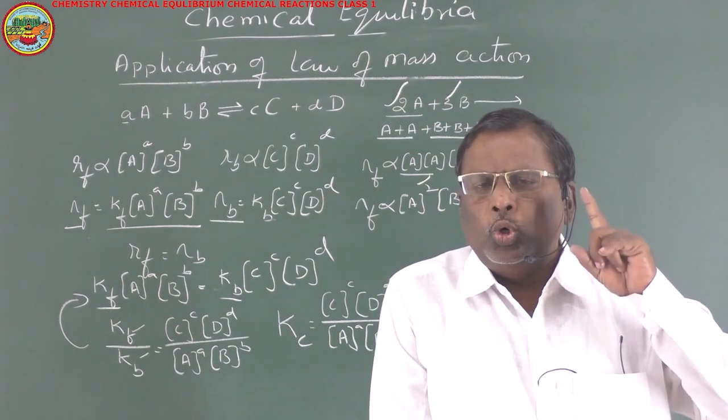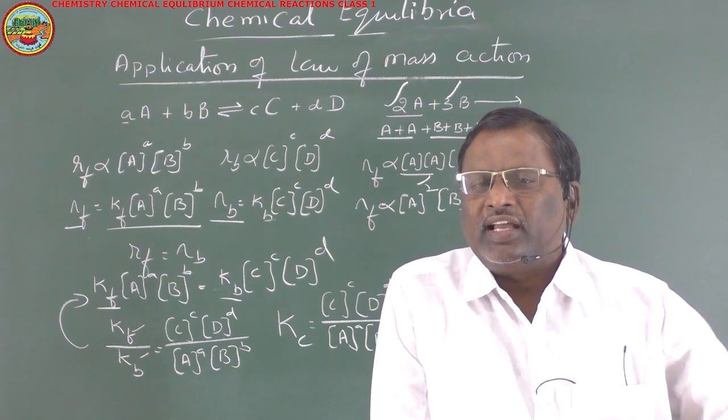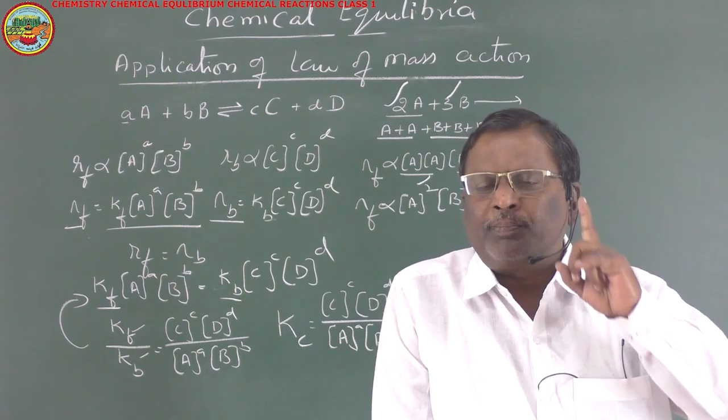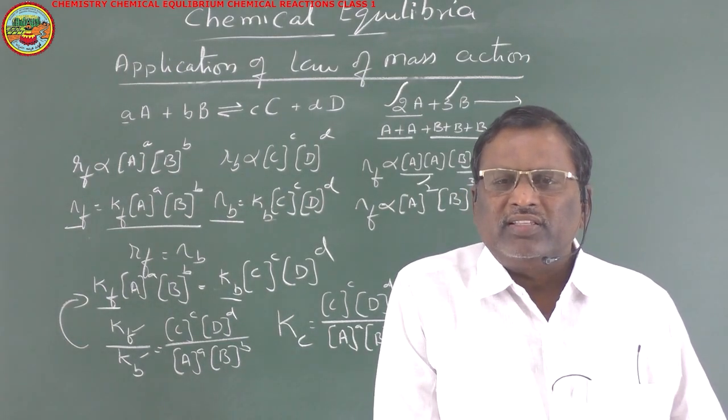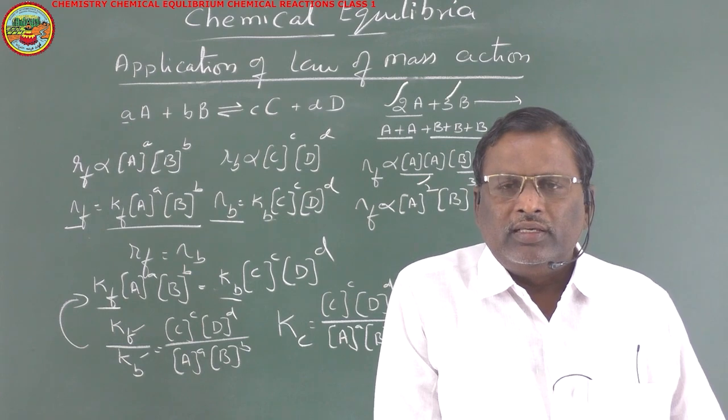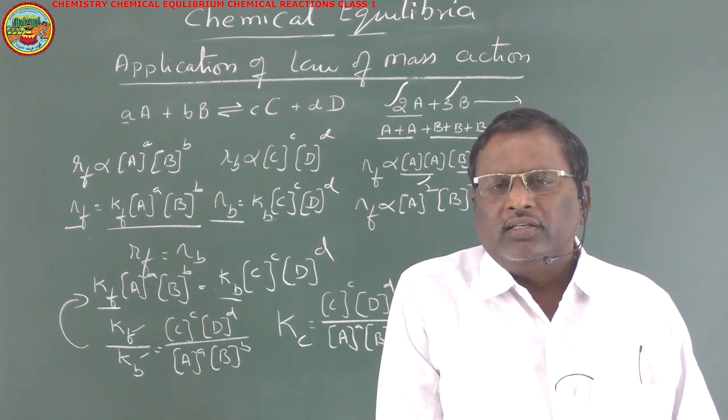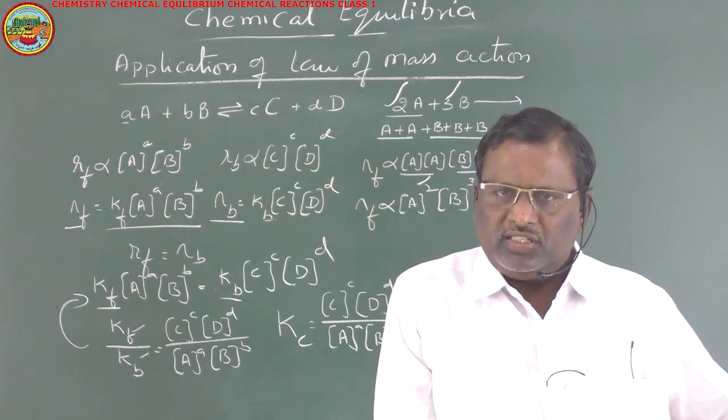But it depends only on temperature. As long as temperature is constant, the equilibrium constant will not change.